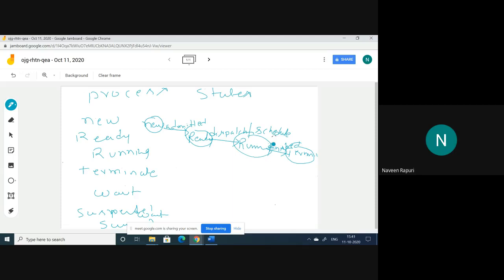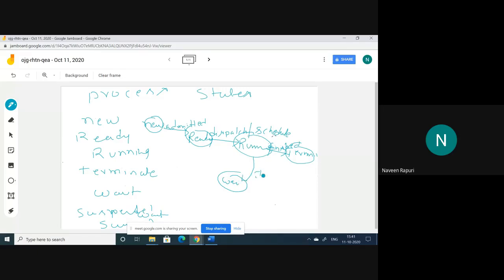Suppose in a multi-programming operating system, when one process is executing, it requires an IO. It moves from the running state to the waiting state.